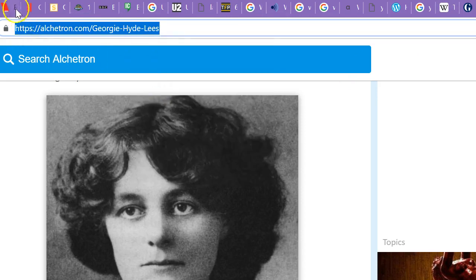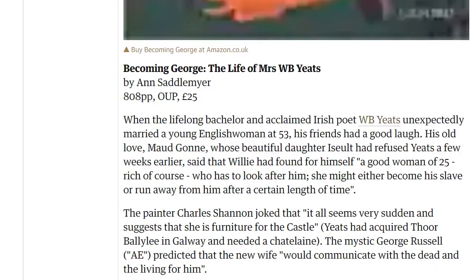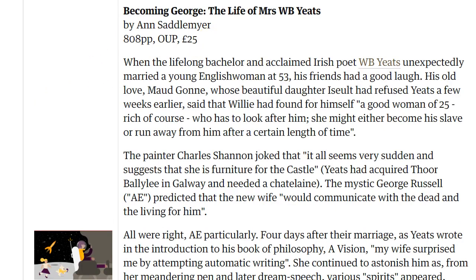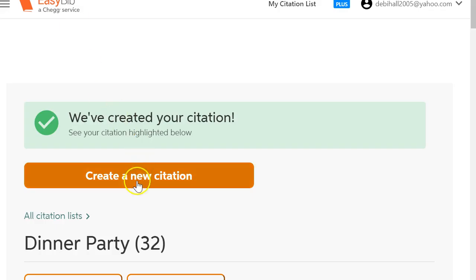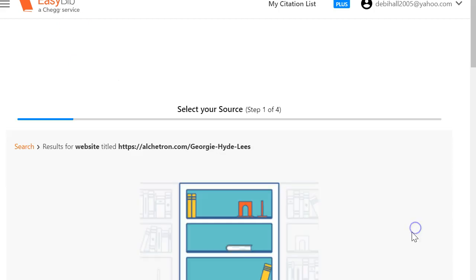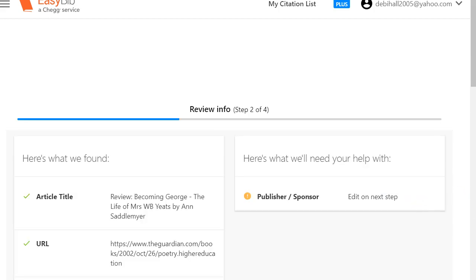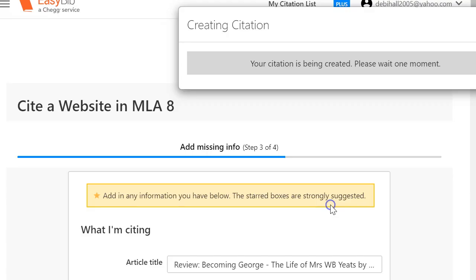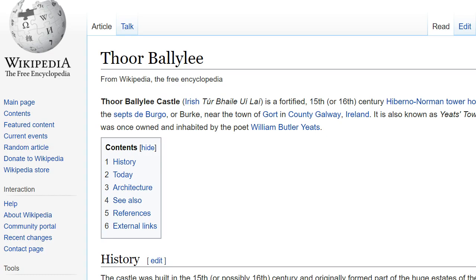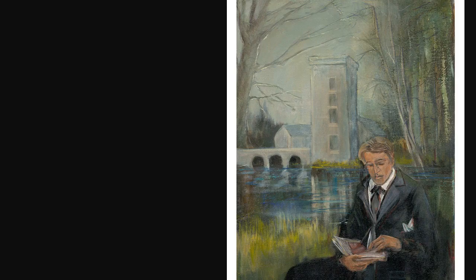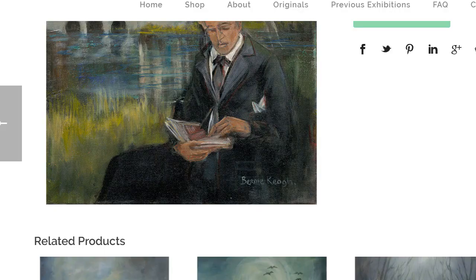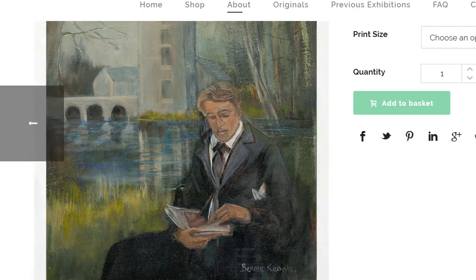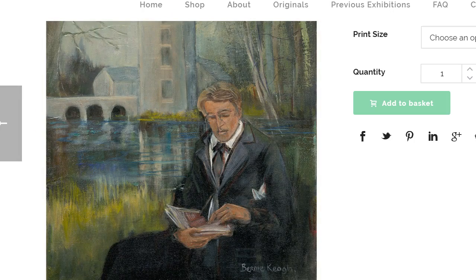Copy it, go over to EasyBib. This is the picture that I found, so I'm going to copy that and add that to EasyBib.